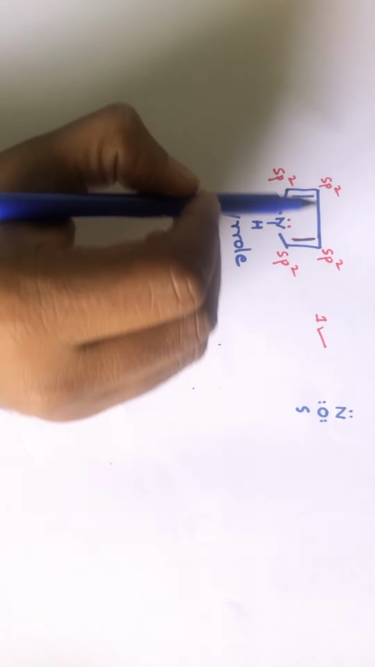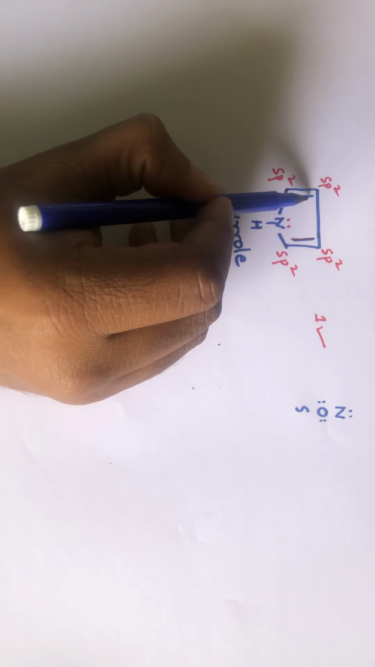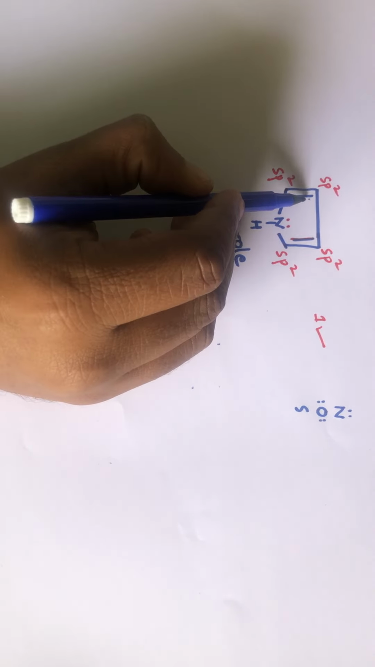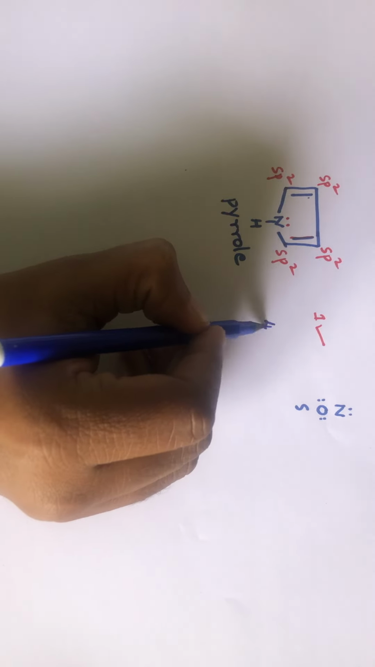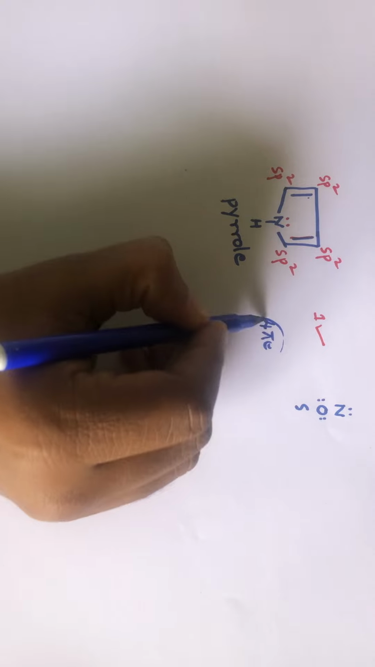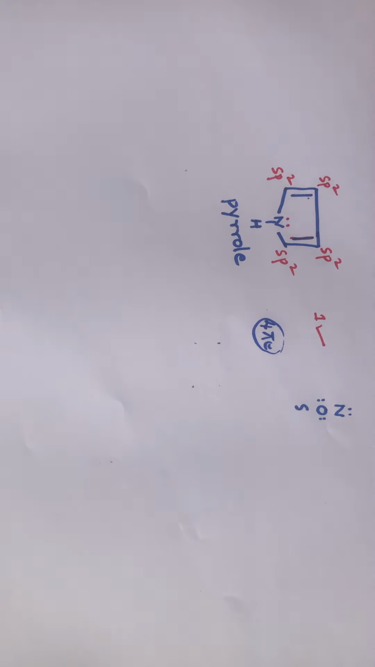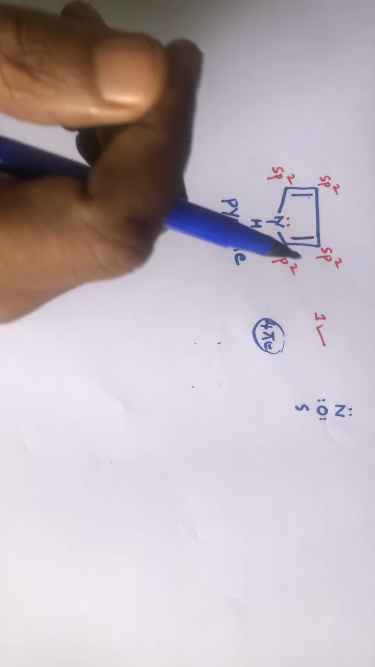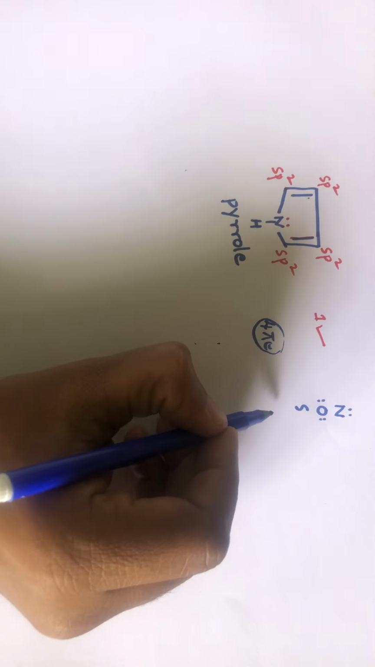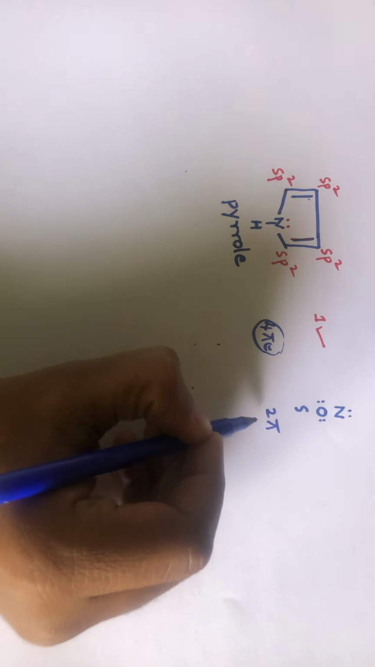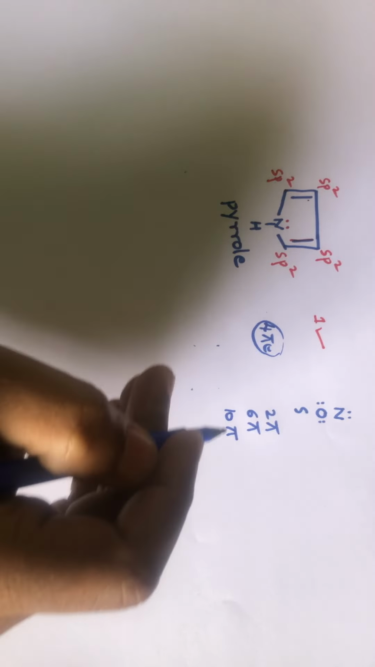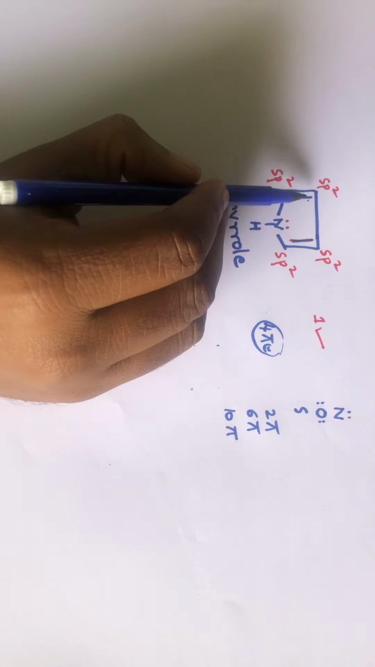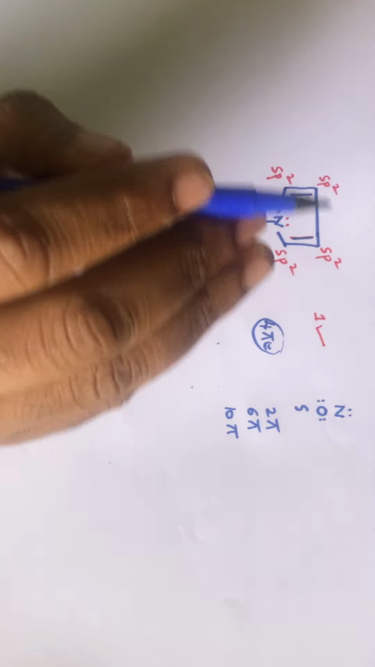Now see, how many pi electrons are there? There are 4 pi electrons here. This is 2, this is 2. If the molecule has 4 pi electrons, then that molecule will not be aromatic. Why? Because a molecule will be aromatic if it has how many pi electrons? 2 pi electrons, or 6 pi electrons, 10 pi electrons, 14 pi electrons, and so on. So if the molecule has 4 pi electrons, then it will not be aromatic.